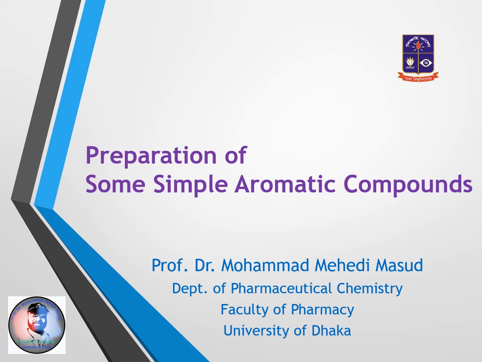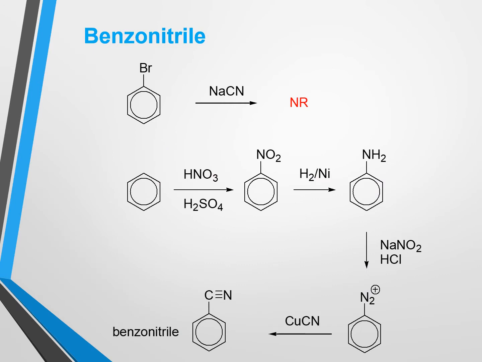The knowledge you gathered before about different classes of aromatic compounds in my previous classes will help you to understand this. First, I will discuss the preparation of benzonitrile. One can assume that we can prepare benzonitrile from bromobenzene by a one-step reaction using sodium cyanide, but practically this is not possible because aryl halide does not undergo SN2 reaction, so it's not possible to prepare benzonitrile from bromobenzene